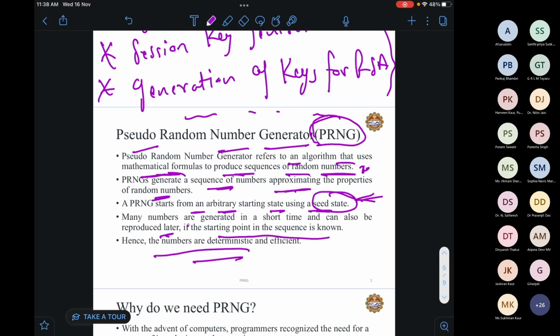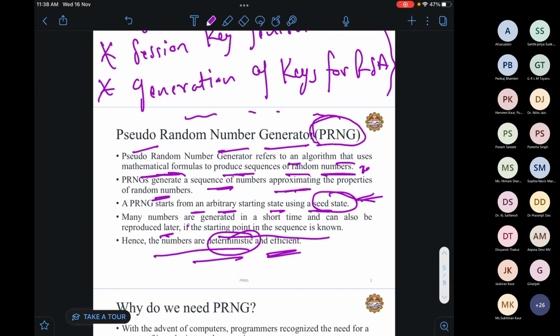Hence, the numbers are deterministic and efficient. So now the topic is how to generate a pseudo random number and how to construct a pseudo random object. Before you construct a pseudo random number, you must know what random numbers are and how we will get those numbers.